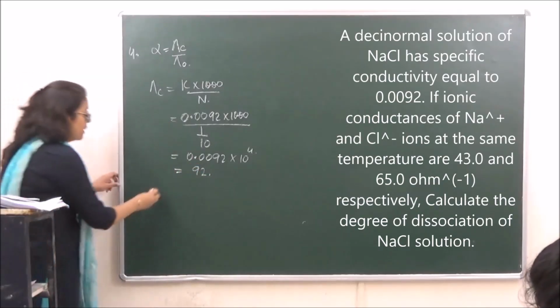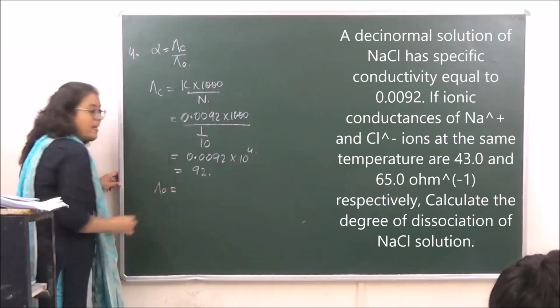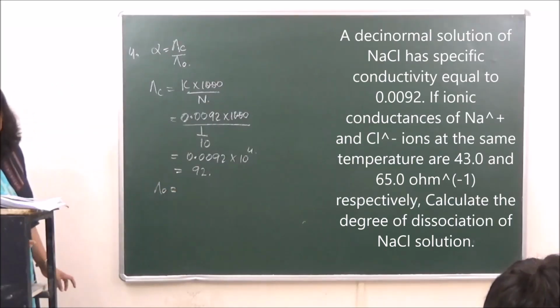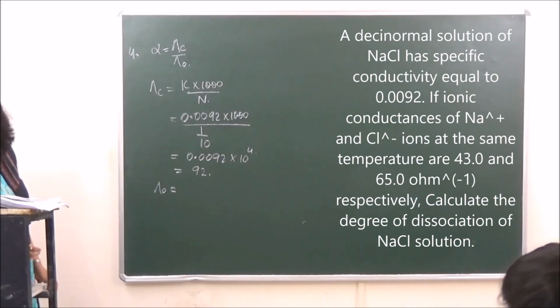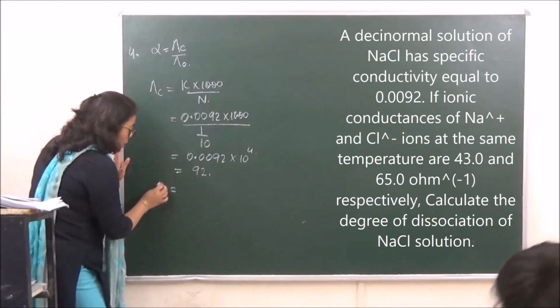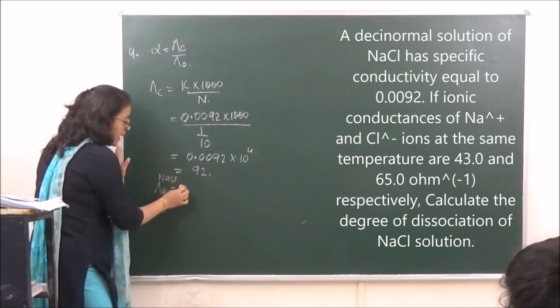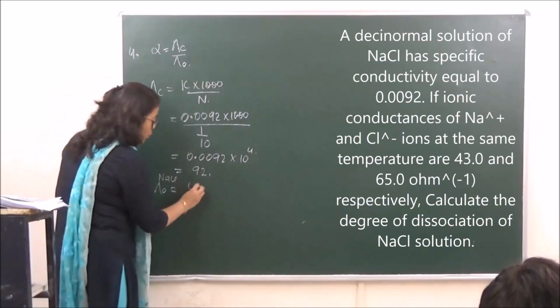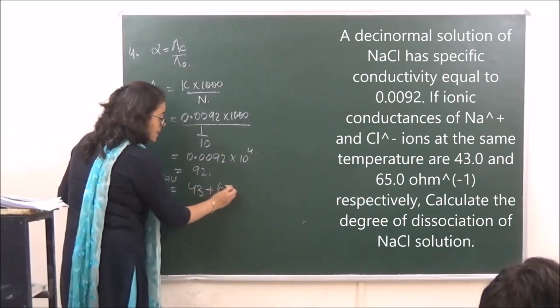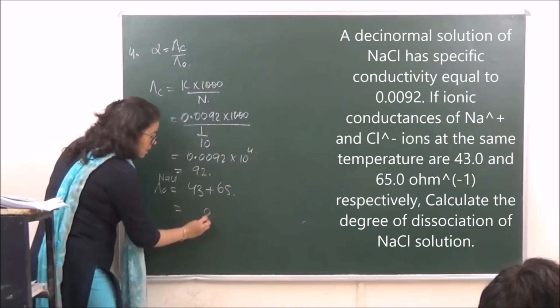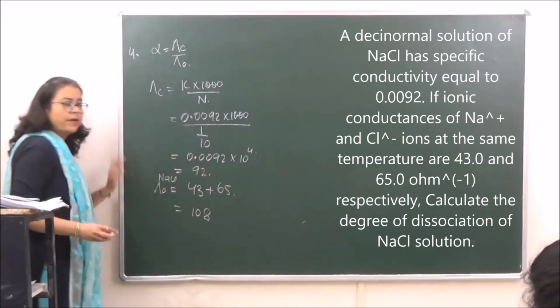Then we have to calculate lambda infinity. For lambda infinity, the data given to us is Na positive is 43 and Cl negative is 65. So lambda for NaCl will be equal to 43 plus 65, which comes to 108.